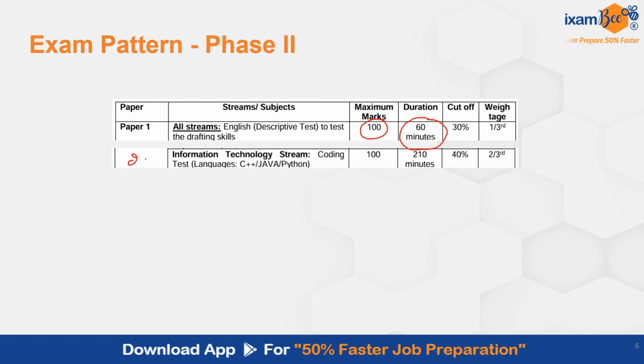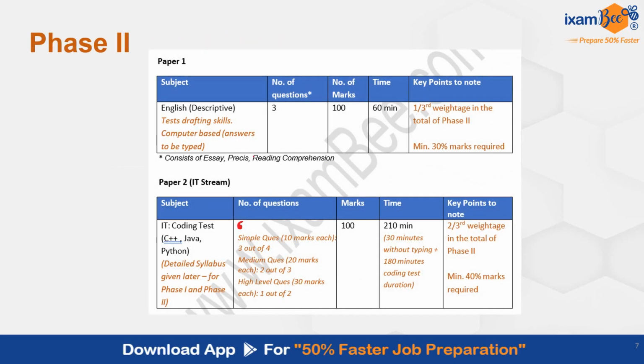Then your paper 2. Paper 2 is information technology and it is a coding paper. The duration of this paper is 210 minutes, 3 hours 30 minutes, and this paper has 2/3 weightage. Let's understand in detail how the coding paper will be structured. In your coding paper, you will have 6 questions to attempt.